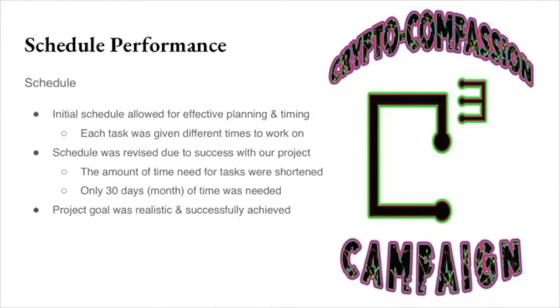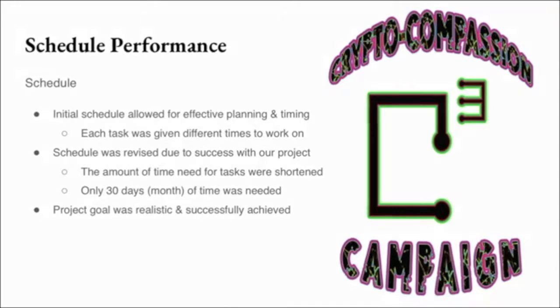When planning our schedule, we originally made sure that we had enough time to effectively complete every step without feeling pressure or rush while completing each task. Originally, each task was given different amounts of time to complete them. For example, the sponsorship was planned to take 11 days and the website creation was going to take 26 days. With each task, they had separate steps which are broken down into separate amounts of time within the planned times.